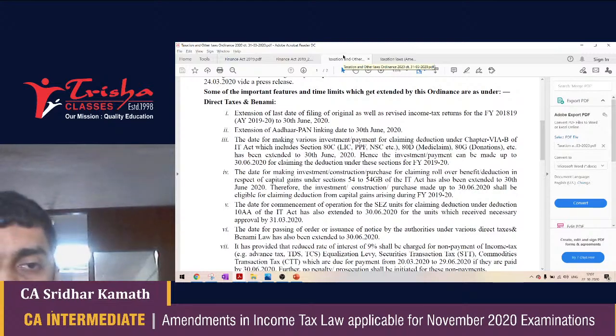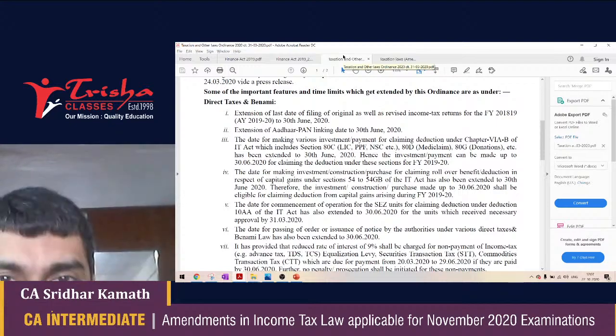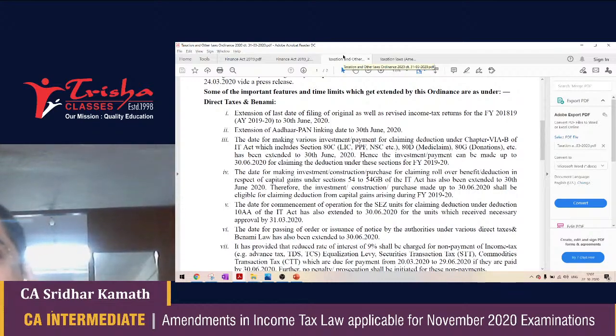Now, for the information of everyone, this 30th June 2020 got further extended to 31st July 2020, which got further extended to 30th September 2020, which again got further extended right down to 30th November 2020. So, as of today, 22nd October 2020, I can still file income tax returns for financial year 2018-19 or assessment year 19-20. Extension of Aadhaar or PAN linking may not be necessary for you.